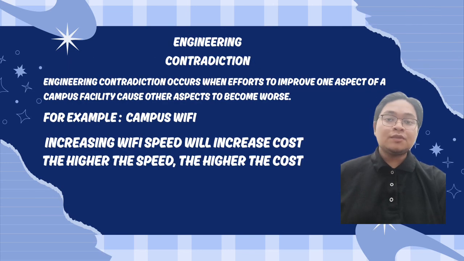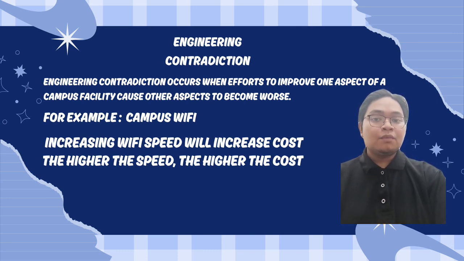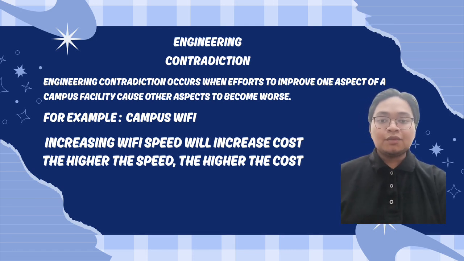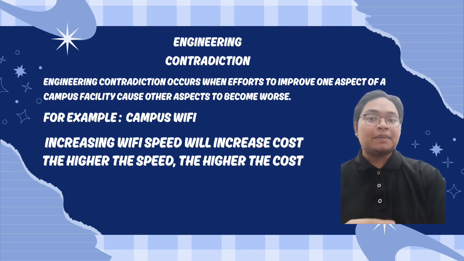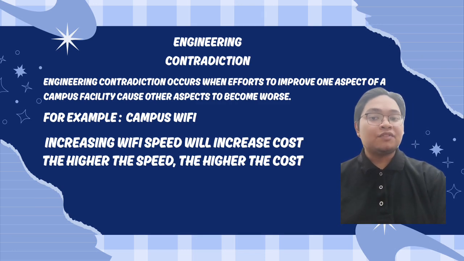Engineering contradiction occurs when effort to improve one aspect of the campus facility cause other aspect to become worse. For example, campus Wi-Fi increased Wi-Fi speed will increase cost. The higher the speed, the higher the cost. When we try to implement this on our project, when we try to increase transportation speed and availability by using larger bus or increasing trips, it lead to higher operational cost, congestion, and safety risk.